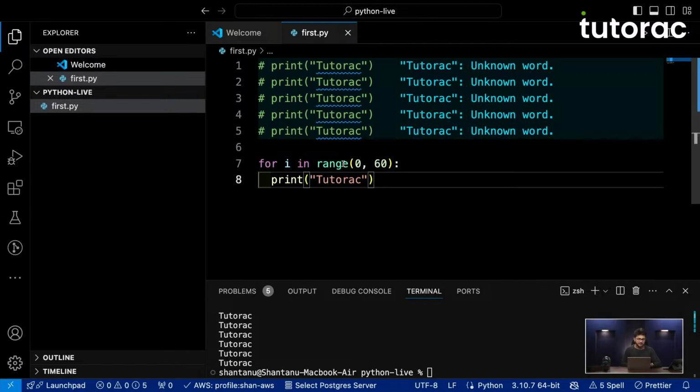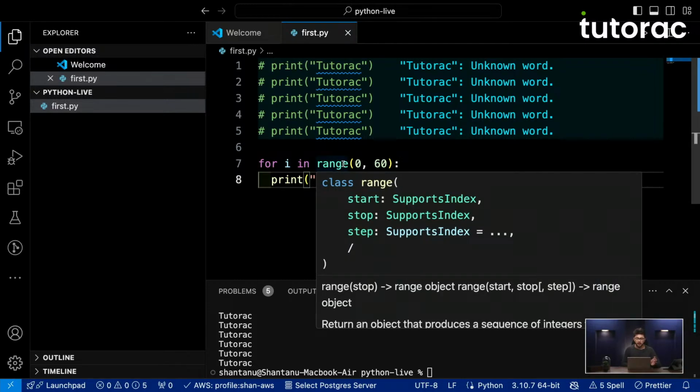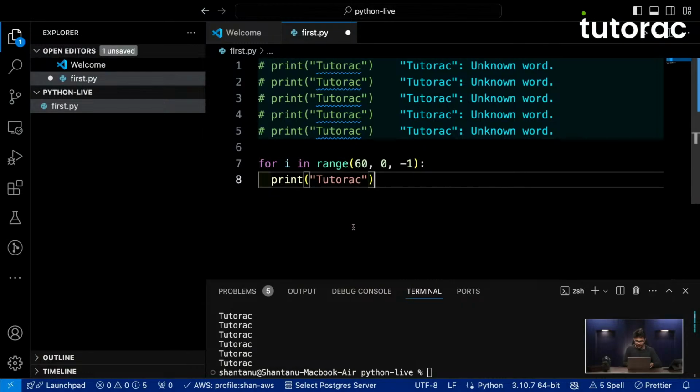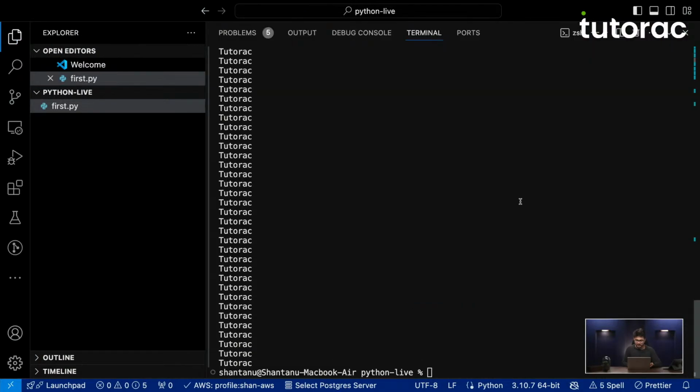So with the help of this range function, we can iterate from a start to an end, basically by increasing or decreasing the value of i by 1. In this case, the value of i is in increasing order. But what if we wanted to do it in decreasing order? In that case, I would have written 60 to, let's say, 0, followed by -1. In this case also, it would print the value 60 times.